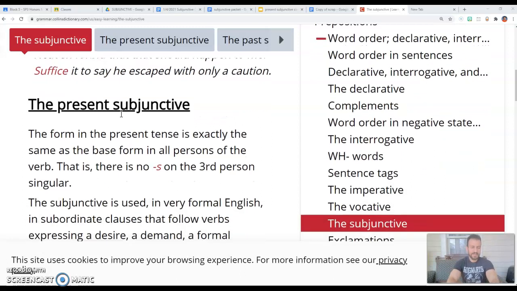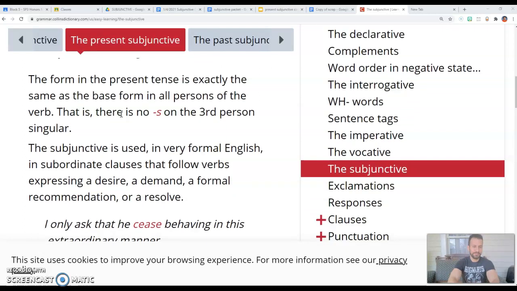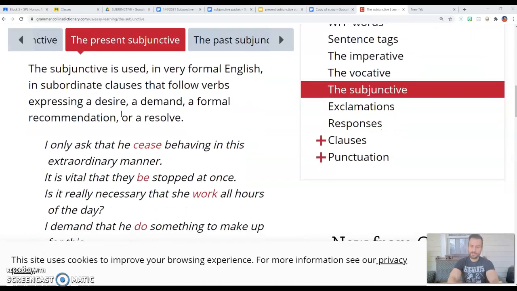Now, it has fallen into disuse in the English language because it has evolved, but in Latin-based languages the subjunctive is kind of a big deal. Okay, so let's look at a couple of examples here that would be good for you to know. Let's see this one here. I only ask that he cease behaving. Now you see the conjugation for cease, for he is ceases, but in this case we used he.